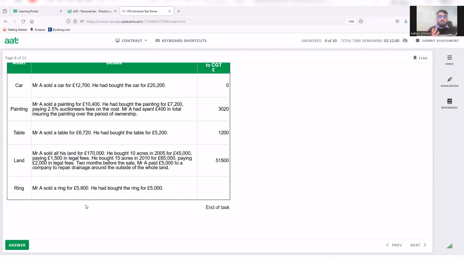If the cost of the asset of a chattel is less than 6,000 and it was sold under 6,000 as well, in that case it is fully exempt from CGT. So as you can see, this is the case in this situation. The disposal proceeds are less than 6,000 and the cost is less than 6,000. So therefore this will be exempt. So therefore 0.